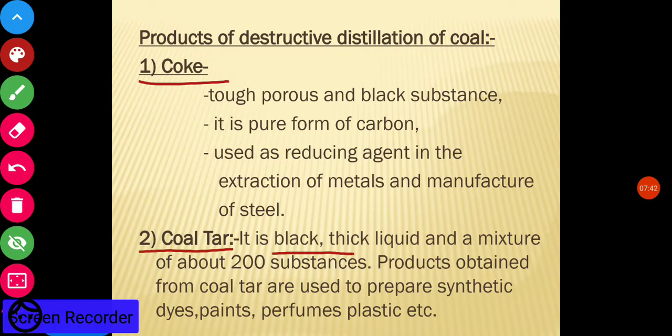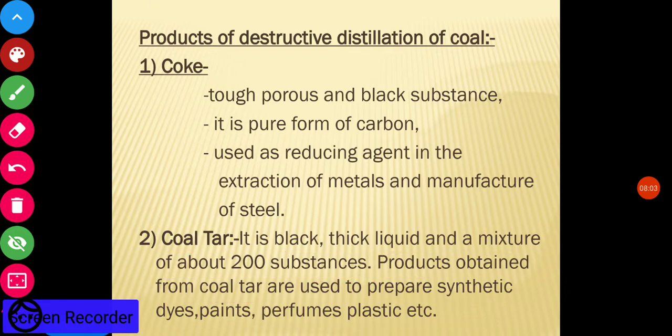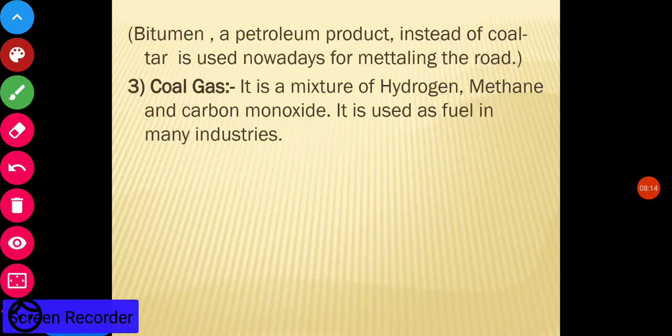It is a black, thick liquid and a mixture of about 200 substances. Products obtained from coal tar are used to prepare synthetic dyes, paints, perfumes, plastics, etc. So it is also a product of the destructive distillation of coal. Coal tar itself is a mixture of 200 substances. When we separate out these substances, they can be used to prepare synthetic dyes, paints, perfumes, plastics, etc.